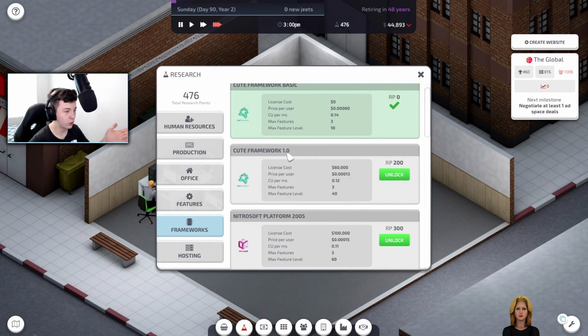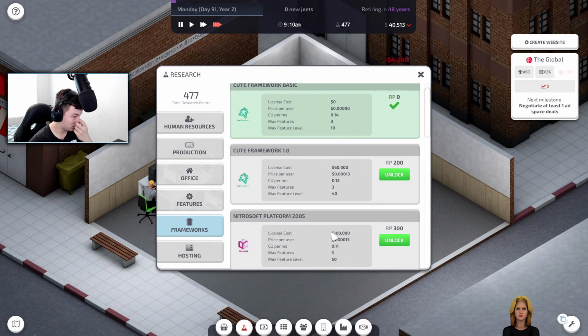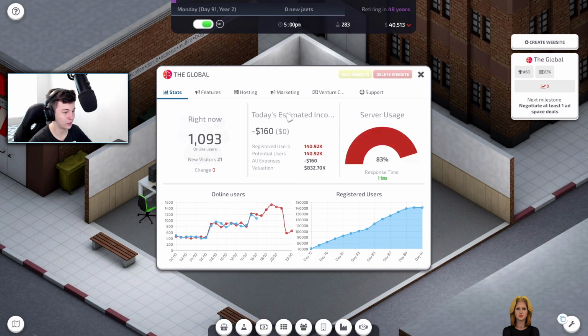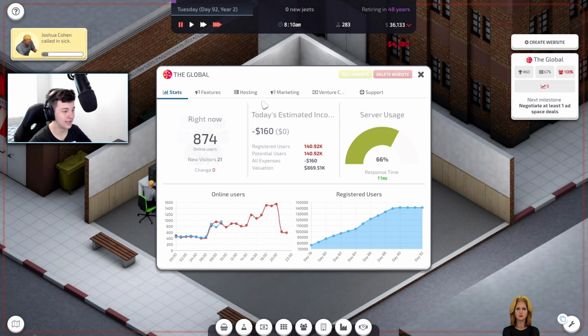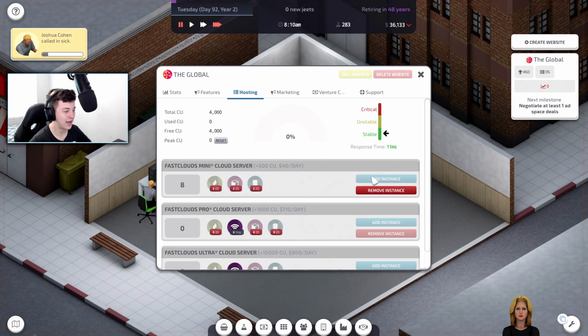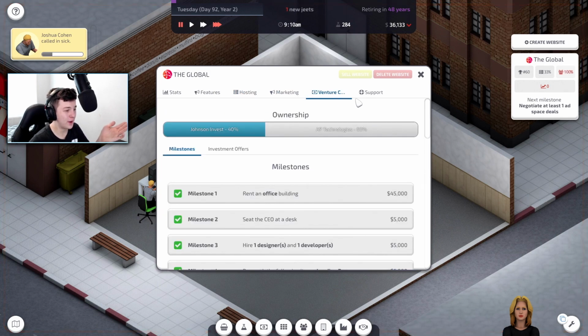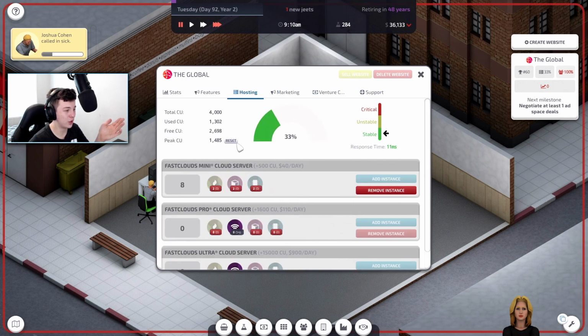We can go framework 1.0 or get the Nitrosoft platform 2005. Now, the license cost is going to be 100,000. We realistically don't have that money whatsoever. As you can see, today's estimate, the hosting isn't really good. It is crazy how bad it is. We've just spent a lot.